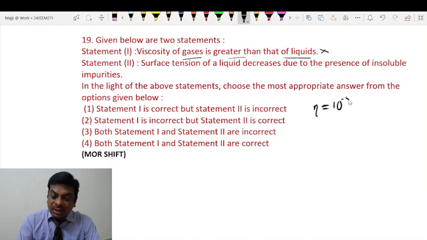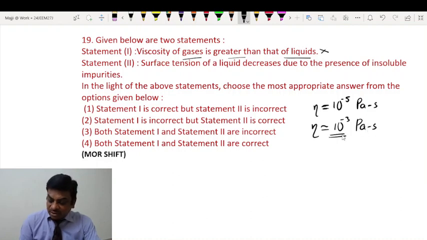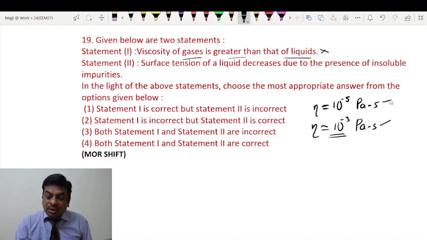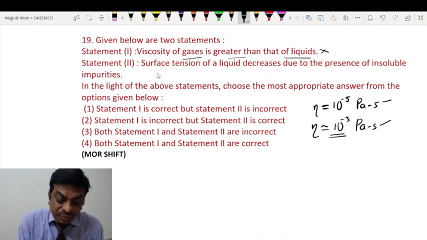In fact, typically speaking, the coefficient of viscosity of gases is of the order of 10 to the power minus 5 Pascal second, whereas for liquids, it is typically of the order of 10 power minus 3 Pascal second. I am talking of those liquids which can be easily transferred from one vessel to another. For example, water, ethyl alcohol, spirit, these kind of things. So as you can see, liquids possess nearly 100 times the viscosity of gases. So statement 1 is false.